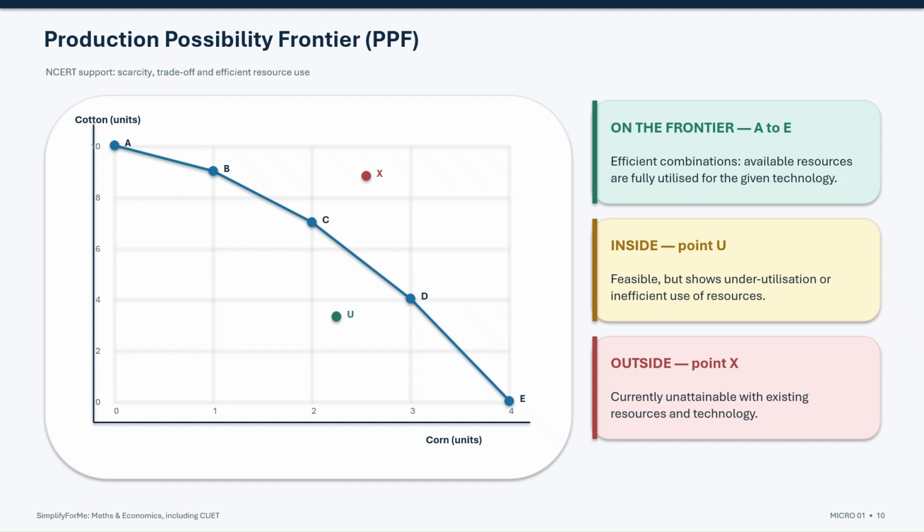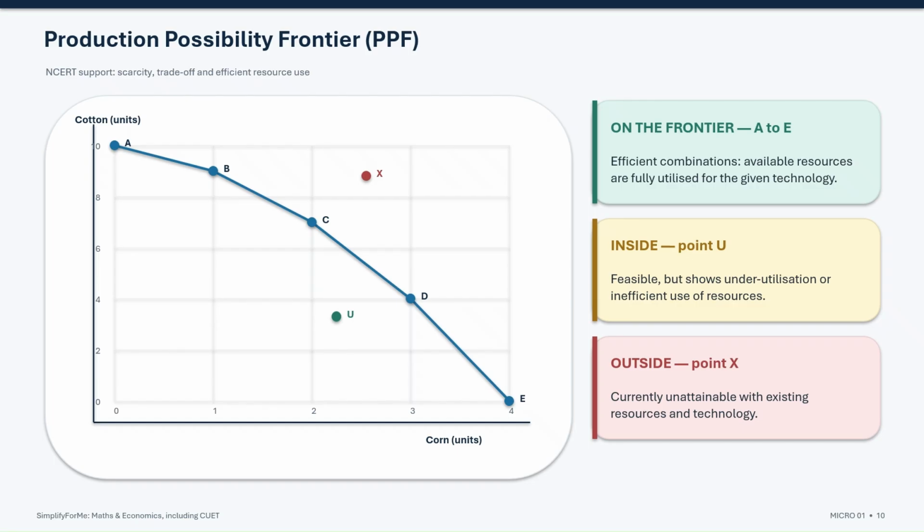Look at points A to E on the frontier. These are efficient production combinations because all available resources are being fully utilized. Point U lies inside the frontier. It is feasible, but it indicates underutilization or inefficient use of resources. Point X lies outside the frontier. With the current resources and technology, it is not attainable. The PPF therefore gives us a visual summary of three ideas: scarcity, efficiency and choice.